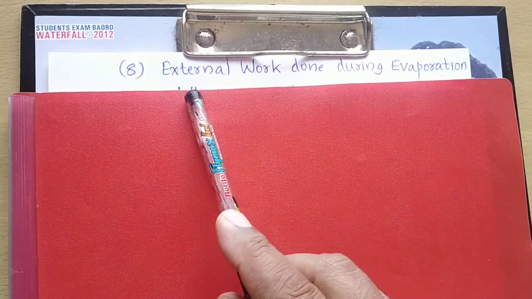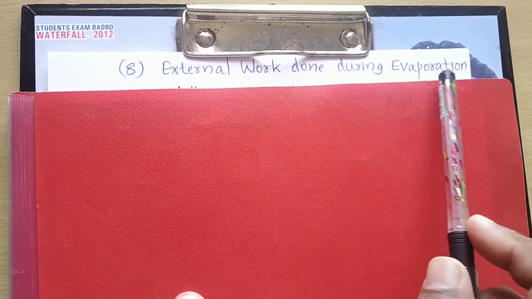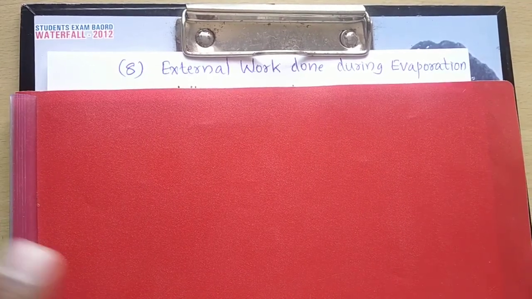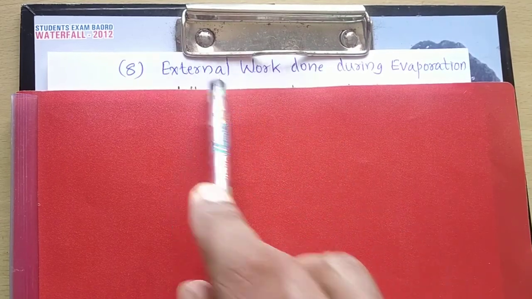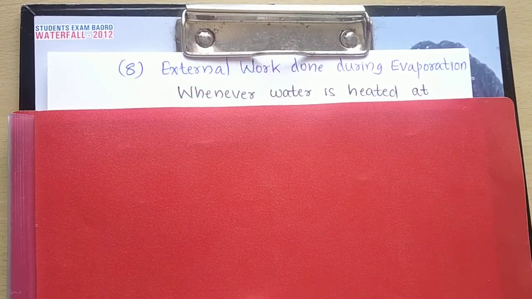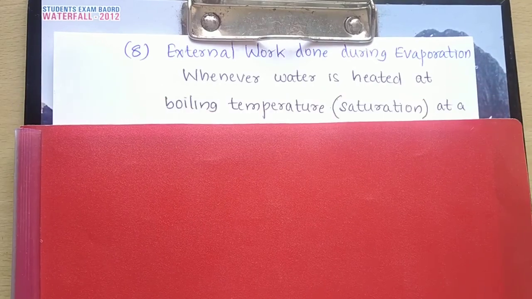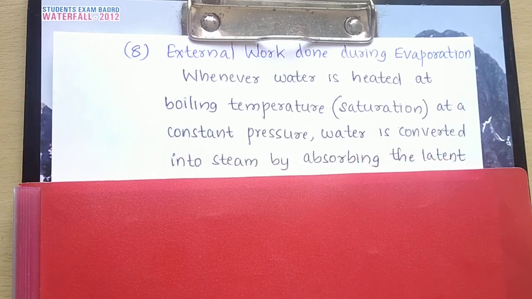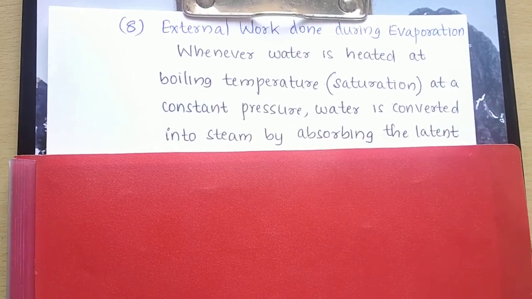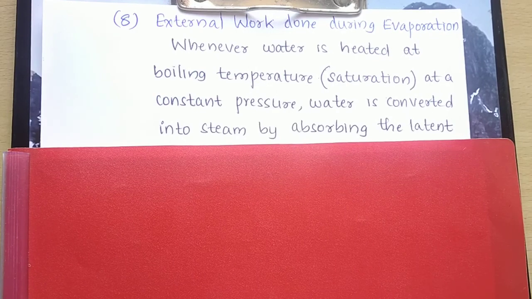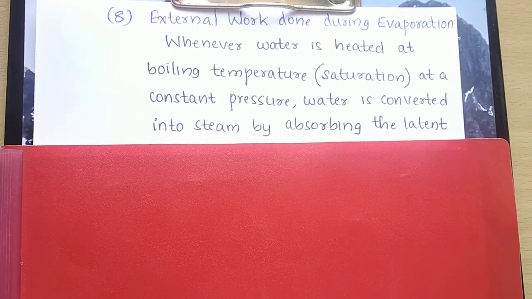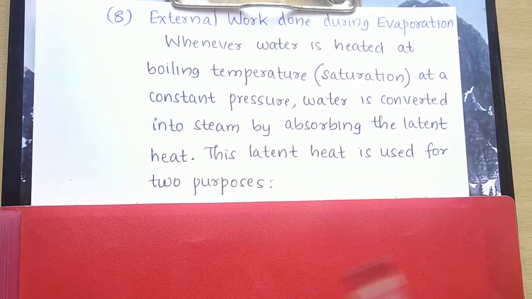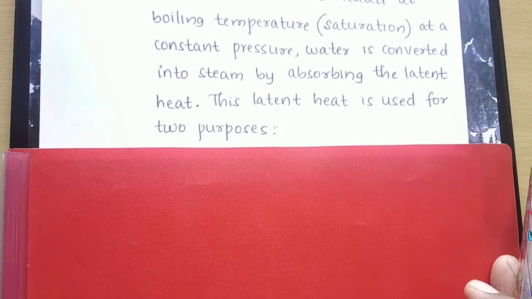The next term we are going to discuss is external work done during evaporation. What is the amount of work done externally, that is outside, during evaporation? When water is heated at boiling temperature, that is saturation temperature, at a constant pressure, water is converted into steam by absorbing the latent heat. This latent heat is used for two purposes. What are the two purposes for which we are using this latent heat?